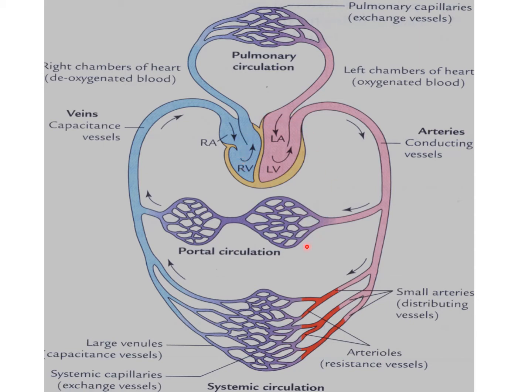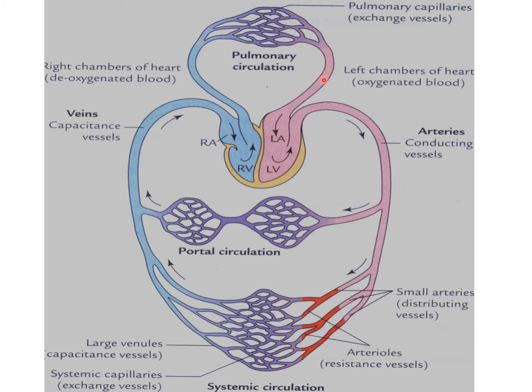This whole system is called the cardiovascular system, including the heart and blood vessels: arteries, arterioles, capillaries, sinusoids, venules and veins. This closed system is called the systemic circulation. Blood goes through the veins into the lungs to be oxygenated and returns through the pulmonary vessels to the left atrium.